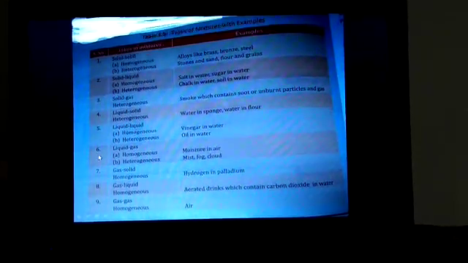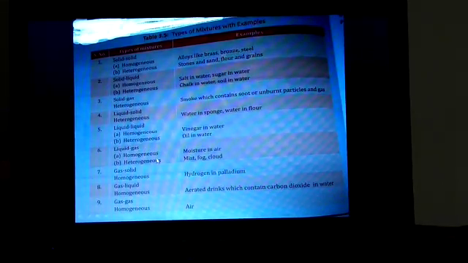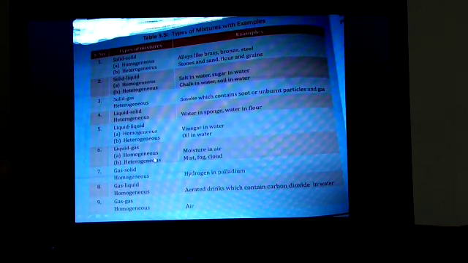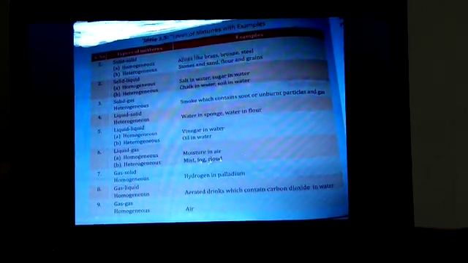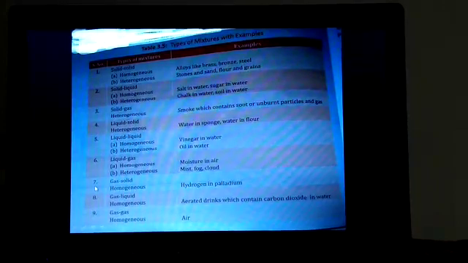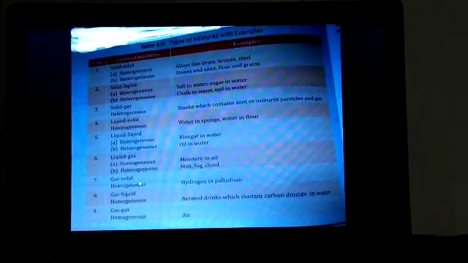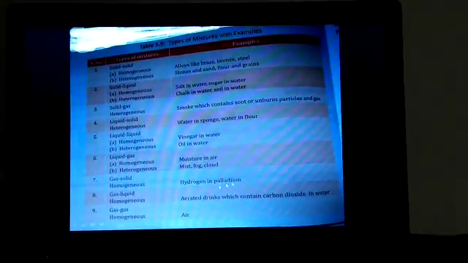Now the next is sixth number, liquid-gas mixture that can be homogeneous or heterogeneous. Homogeneous mixture example is moisture in air, and heterogeneous mixture is mist, fog and cloud. Seventh number, gas-solid homogeneous mixture, and the example is hydrogen in palladium.